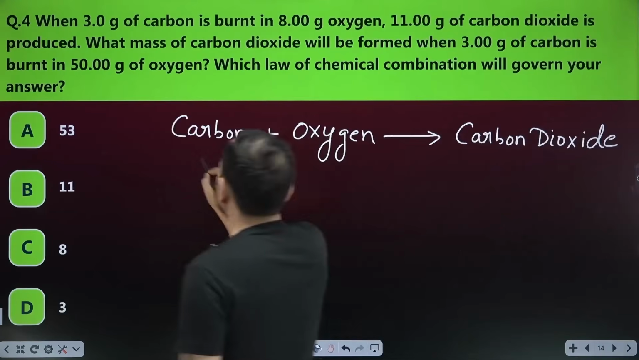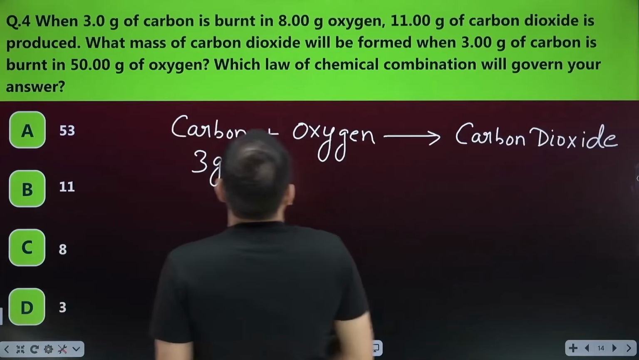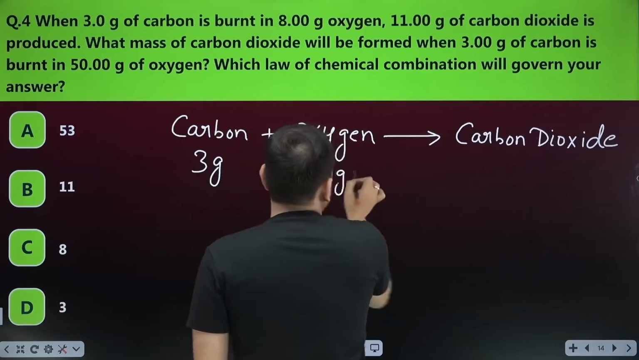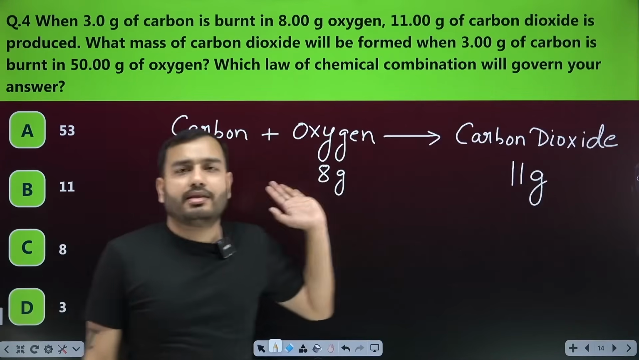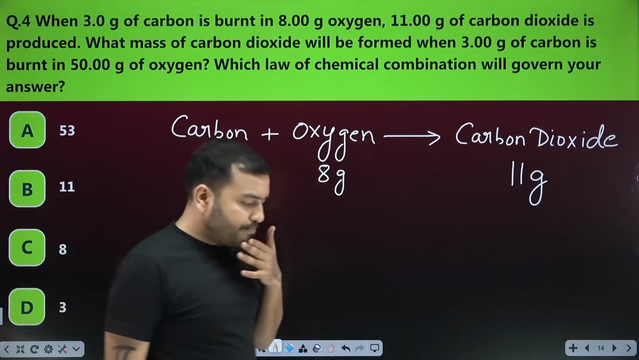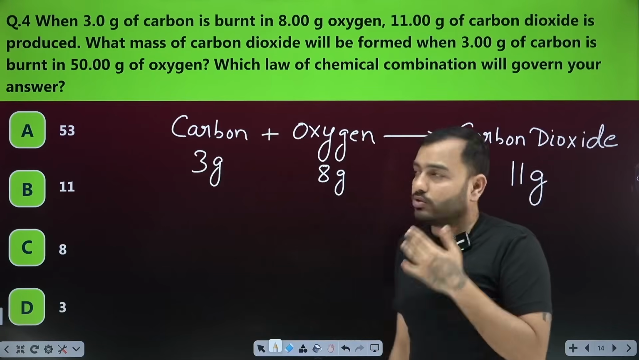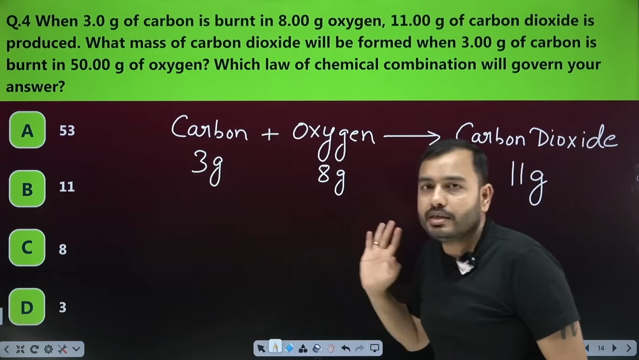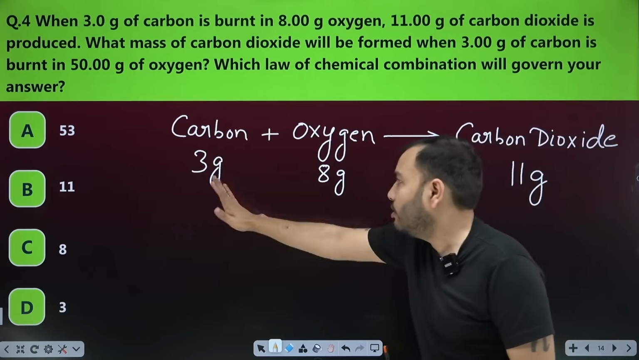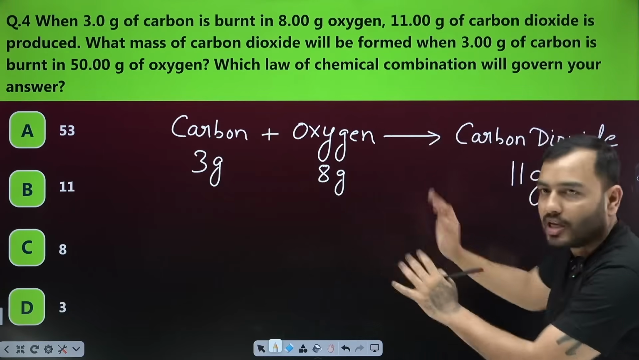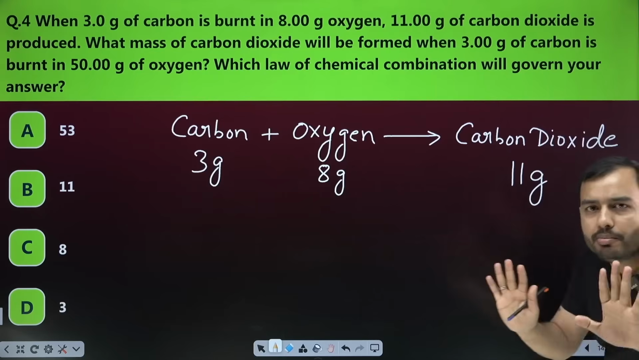What is the data given? 3 gram carbon burned with 8 gram oxygen. What is it being formed? 11 gram carbon dioxide. First tell me, is it right or wrong? How will you know? Law of conservation of mass. 3 plus 8, 11. 11 on this side. Yes, bhai, it's equal. Total mass of reactants and total mass of product is equal.